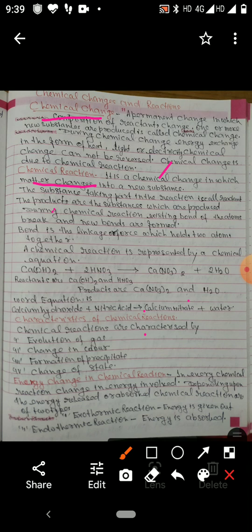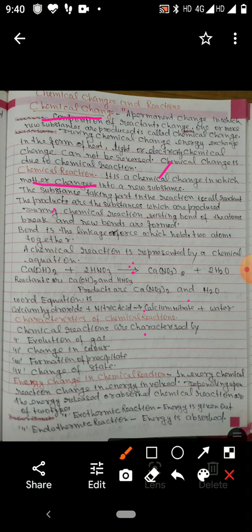During the chemical reaction, the existing bonds of the atoms break and new bonds are formed. So children, when two or more atoms join together, they join by the formation of a bond. A bond is a kind of linkage or force which holds the two atoms together. So during the chemical reaction, existing bonds break and new bonds are formed.